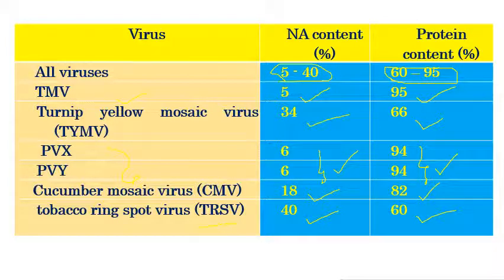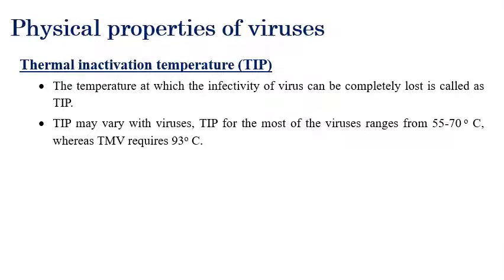These are the different viruses with a variety of nucleic acid and protein content compositions. But TMV is very important, which consists of 5% nucleic acid and 95% protein coat. So you can remember this first. Now, before that we saw the chemical composition of plant viruses. Now we will see the physical properties of plant viruses.